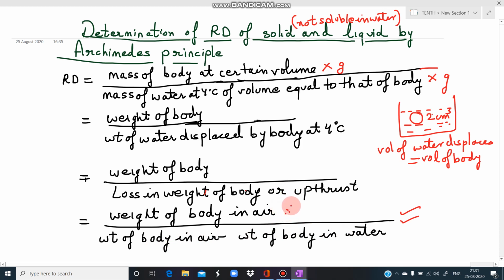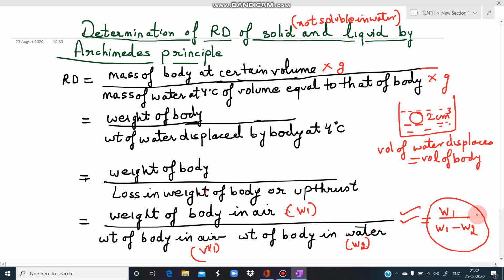So if we take weight of body in air as W1 and weight of body in water we take as W2, because they will not be the same. This cannot be the same. Why is it so? Because when a body is immersed in liquid it experiences upthrust and there is apparent loss in the weight of body. So we can write a more clean formula that relative density is W1 upon W1 minus W2.